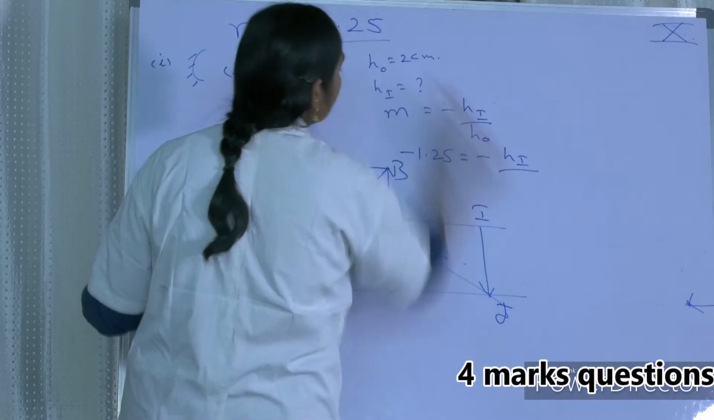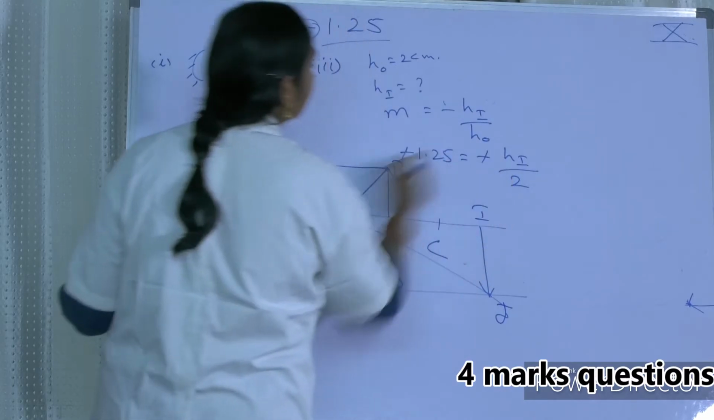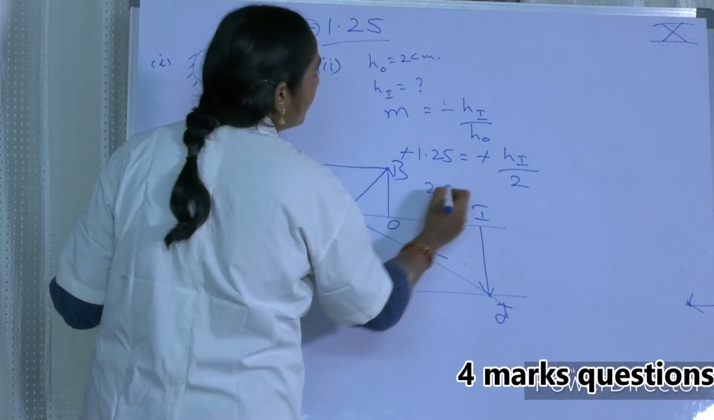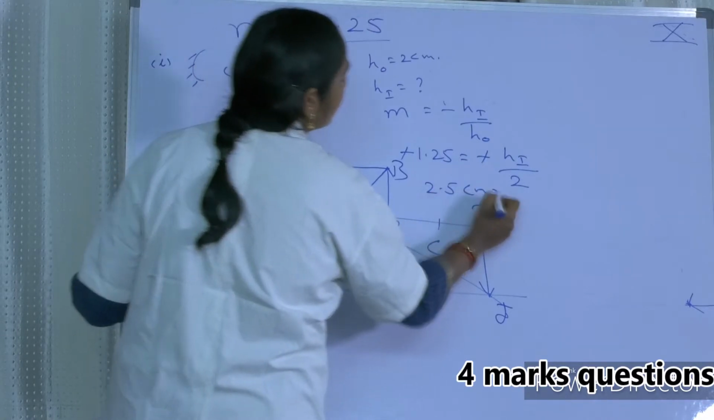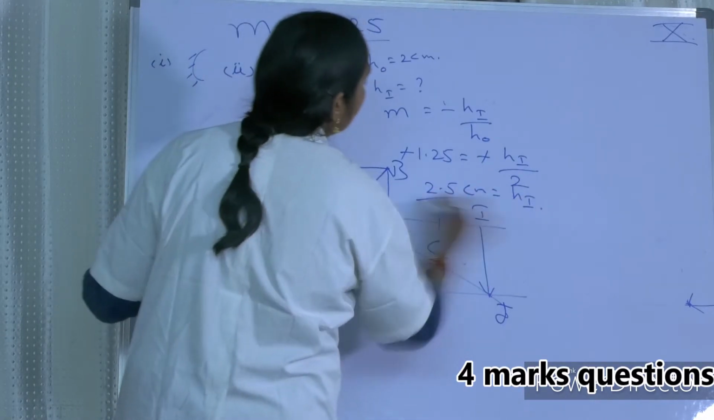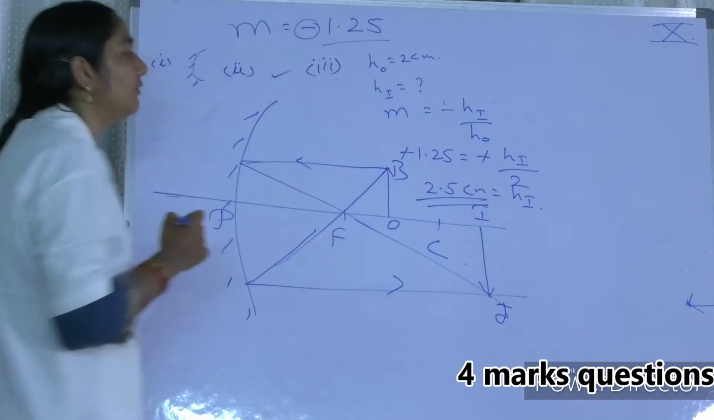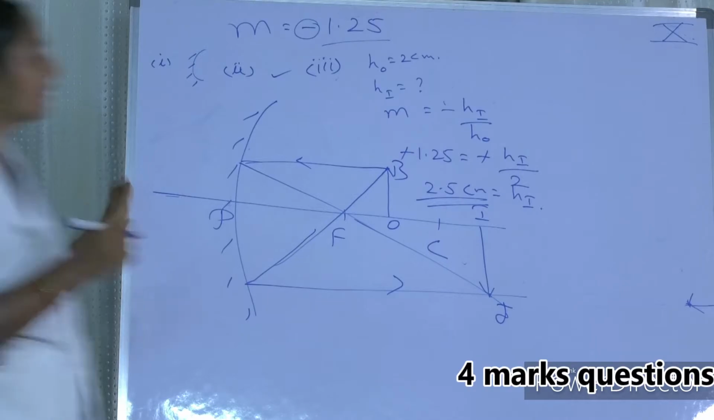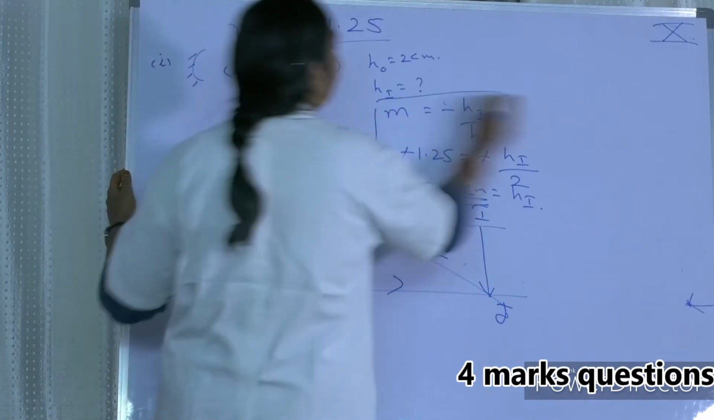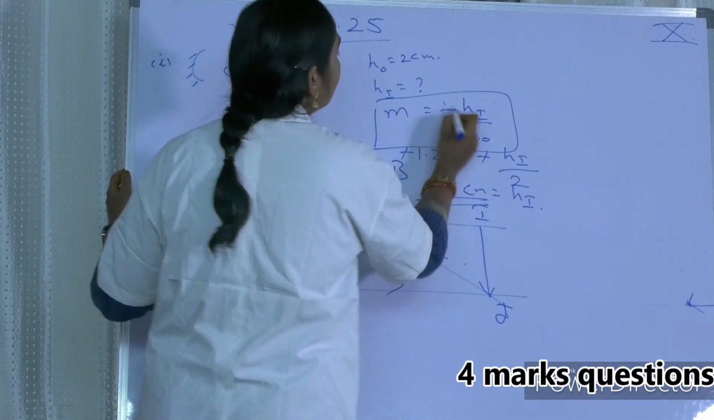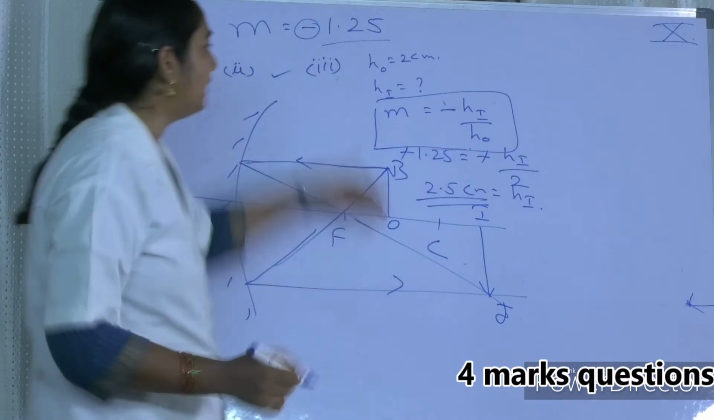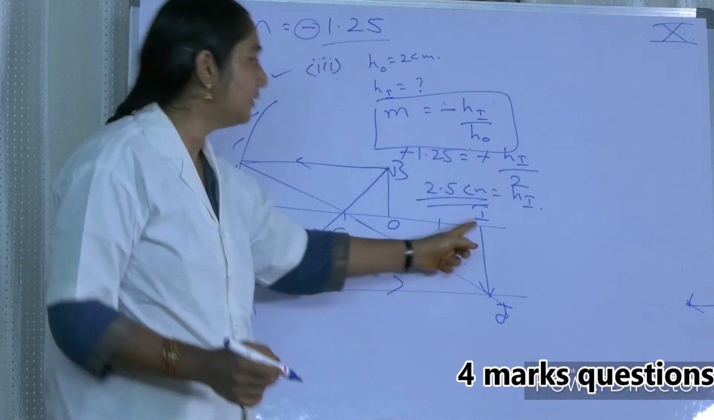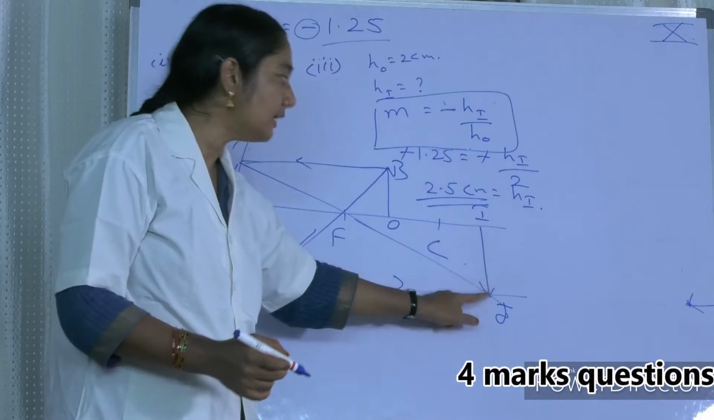Height of the object is known, that is 2. Minus is getting cancelled on either side. So 2 into 1.5 gives 2.5 centimeters. So the height of the image is 2.5 centimeters. We know this formula, my dear friends, already known. Minus indicates that the object is above and the image is below. Minus is showing that the image is inverted.